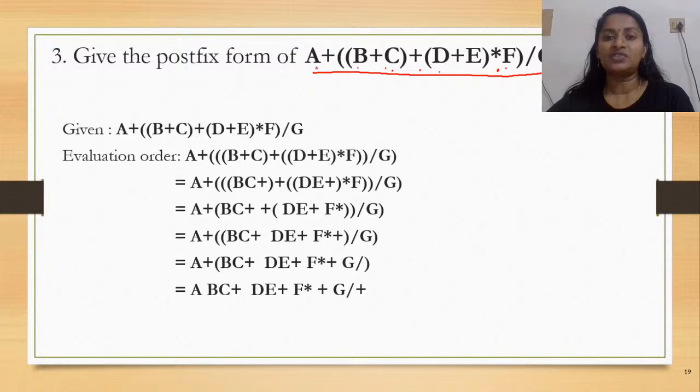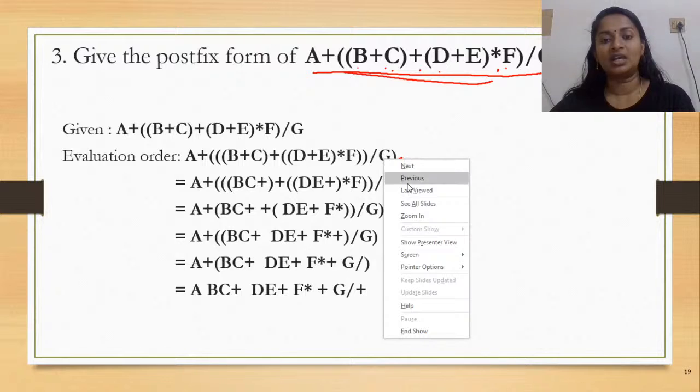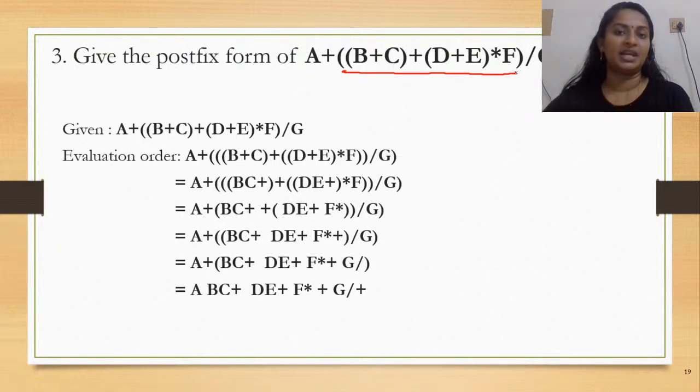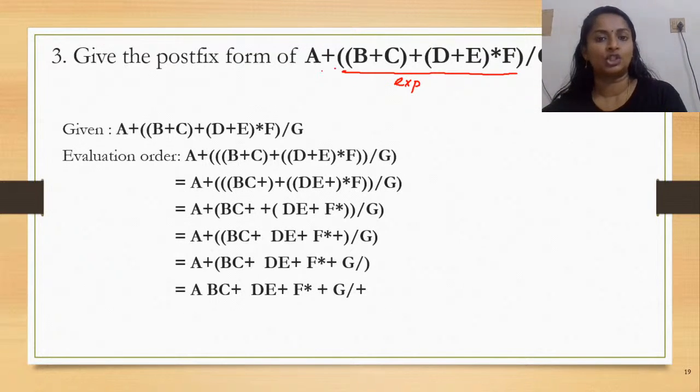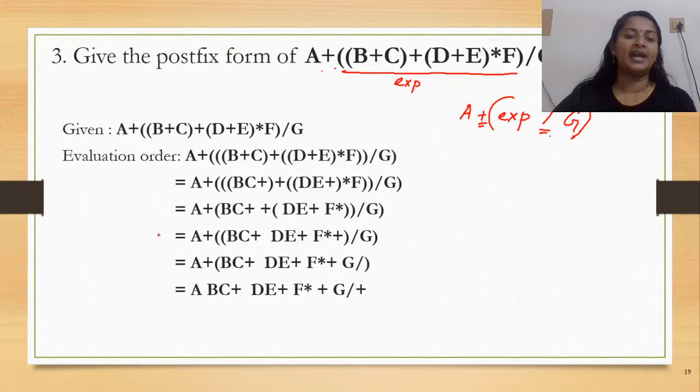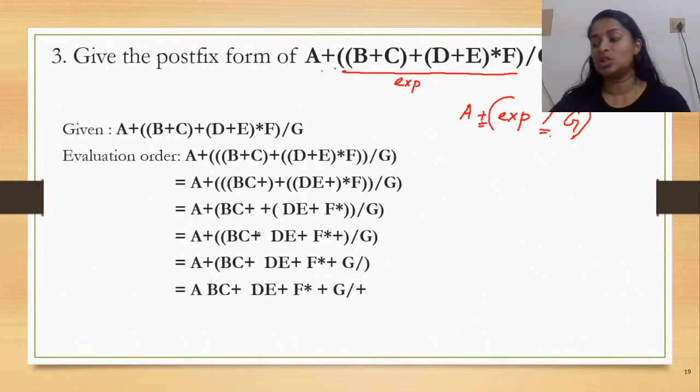Okay. Now after considering the brackets, which do you think has to be considered? After considering this parenthesis, you have A plus, let this be expression slash G. This would be of the form A plus expression slash G, right? When you compare plus and slash, which has higher priority? Slash, right? So first you would perform this and then after that you will add it with A. So this is how the evaluation order is going to happen.